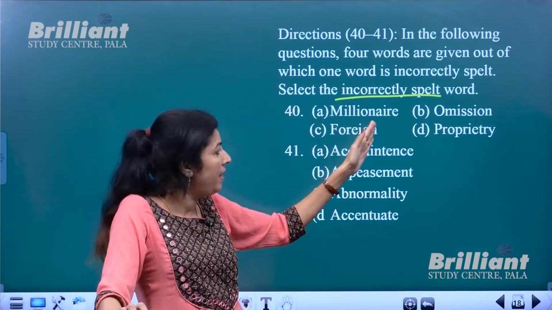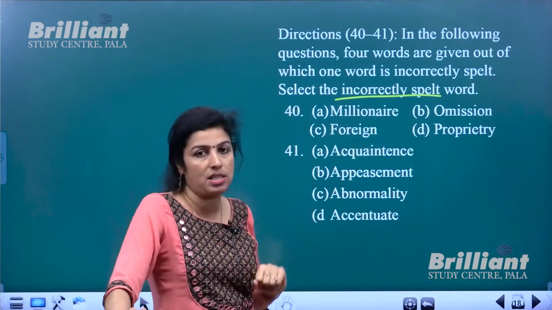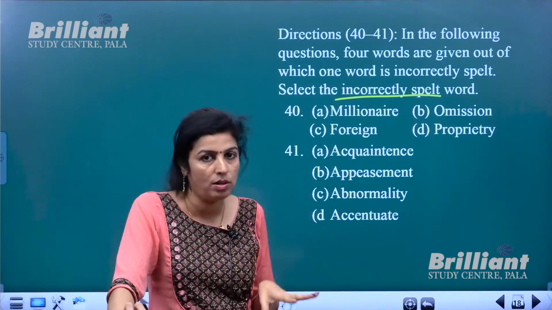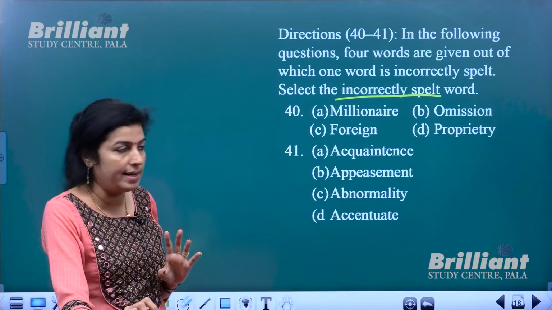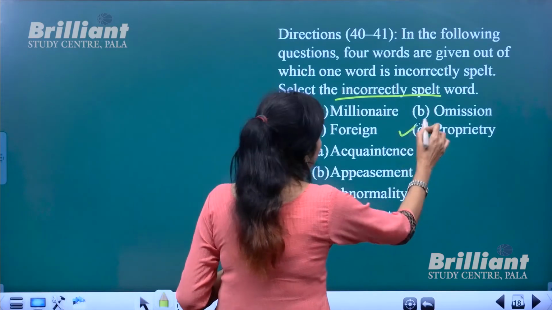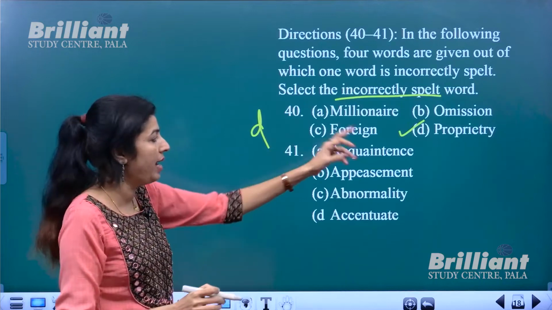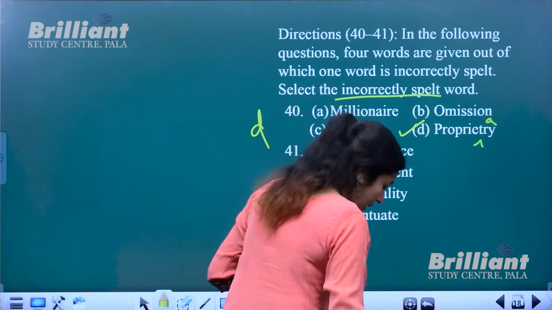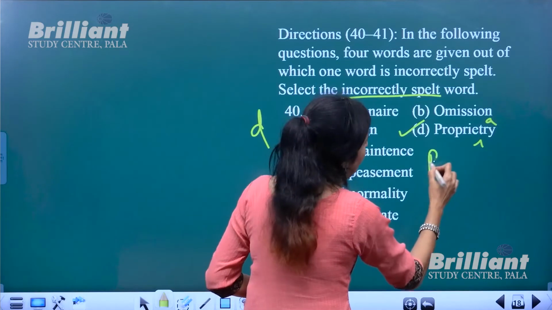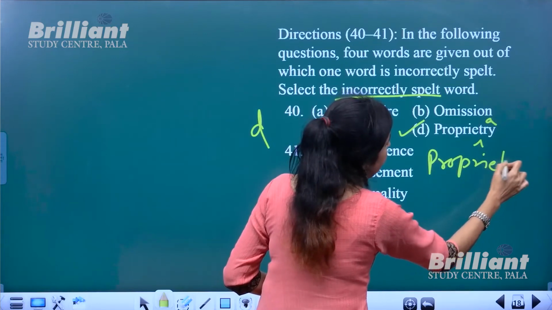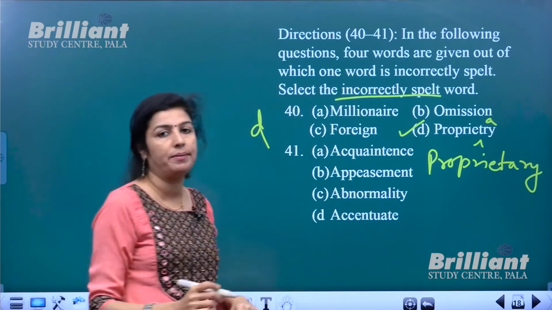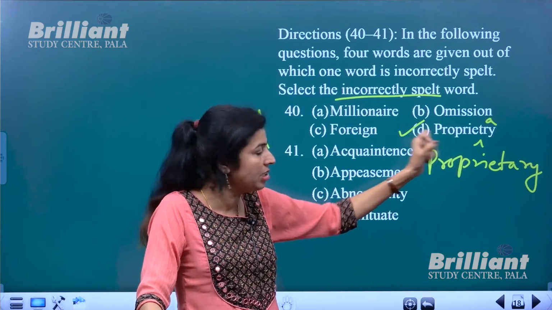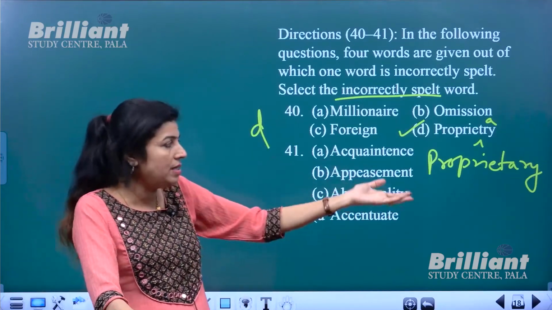Millionaire is the word with correct spelling. Omission also has correct spelling, so that is not our answer. Foreign, of course, is correct spelling. Proprietary is with the wrong spelling. An A is missing after T. It should be proprietary with ARY. So the wrong spelling is option D. Proprietary means under the ownership.